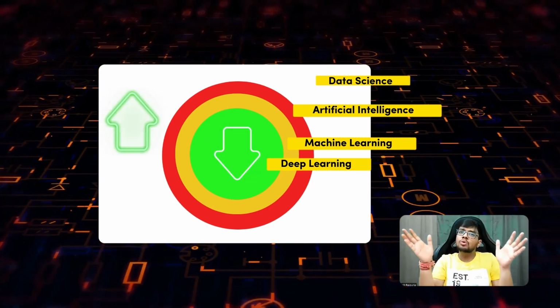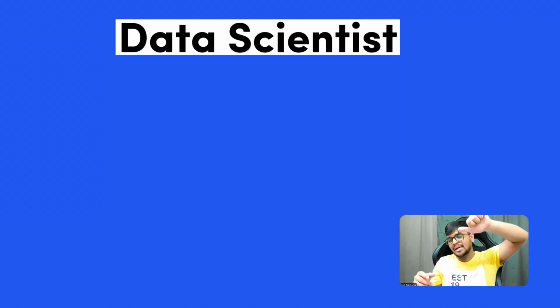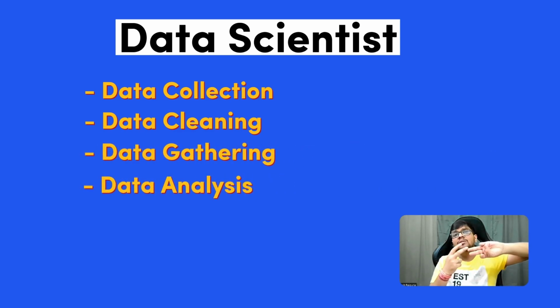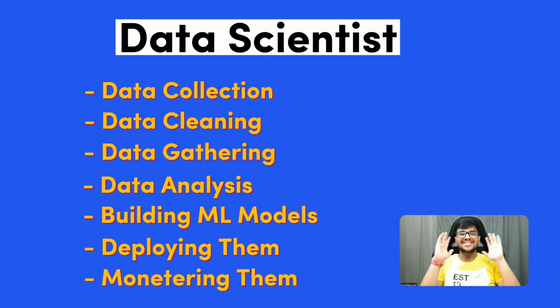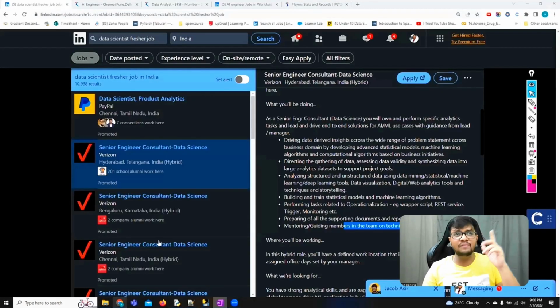But the more you go toward data science, your responsibilities would be more. So once again, to summarize, a data scientist does everything starting from data collection, data cleaning, data gathering, data analysis, and after that building machine learning models, deploying them, and monitoring them. That is a data scientist. Now coming to the next role.